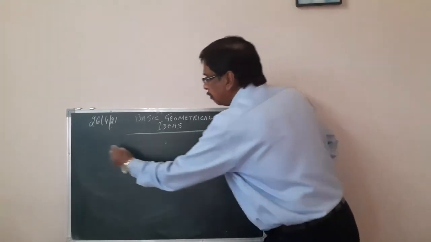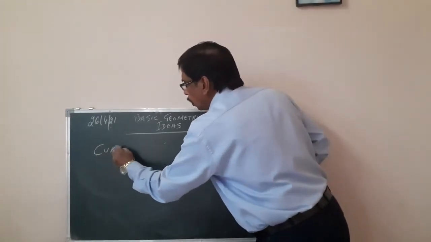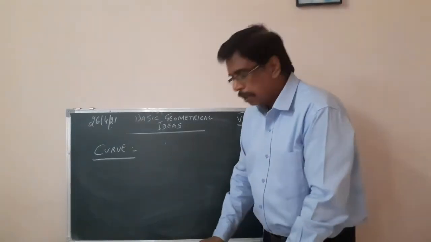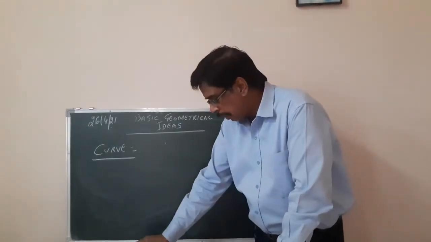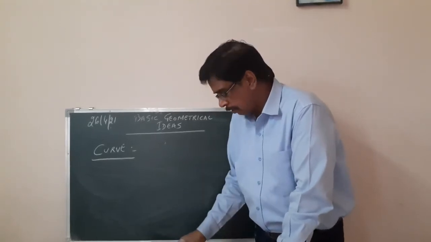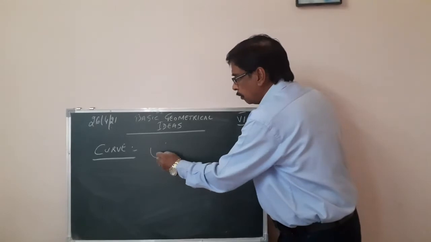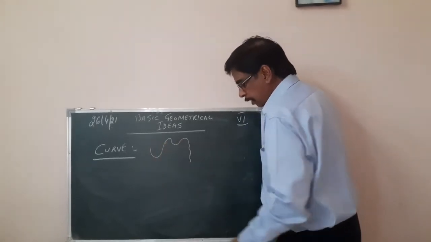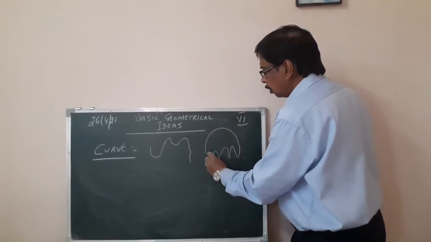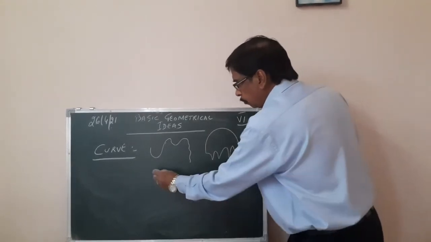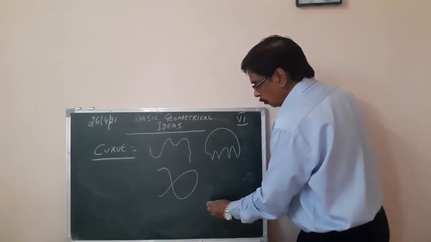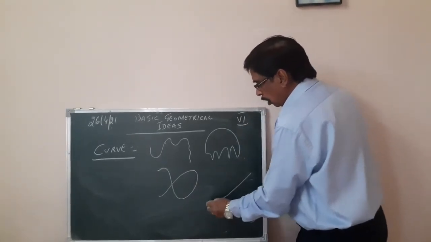What is a curve? Curve, as we have to understand now, you can see this out here. Suppose we have a figure here, another figure here, another figure here.